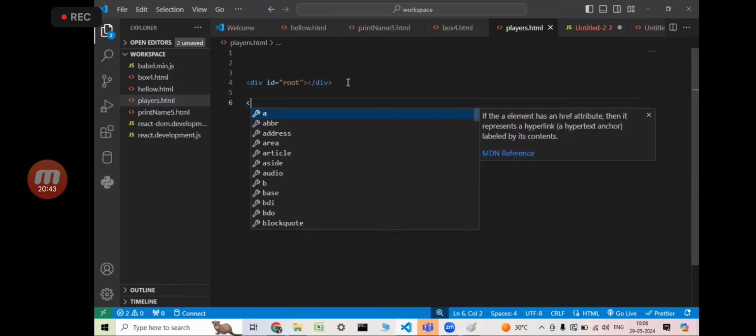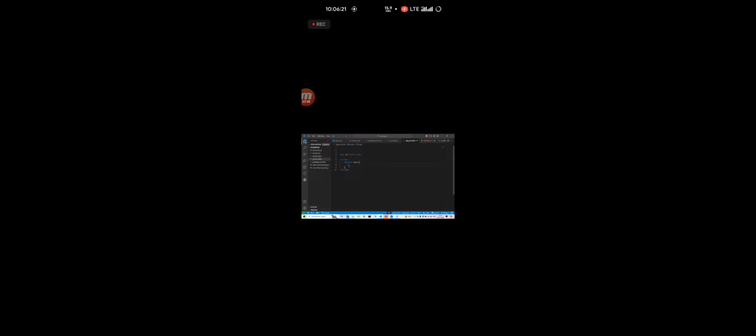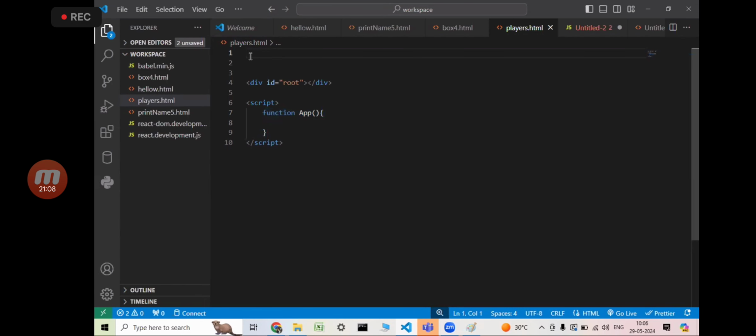How many ways can we create components in React? Two ways. One is functional, another one is class. Which one do you want me to go with? Functional. So can I create a functional component? Syntactically, how does it look? It is like a normal function only, or not? Does my browser recognize this by default like a component? No. Then who can help my browser recognize this like a component? The React library. So can I load that React library? Yes or no?